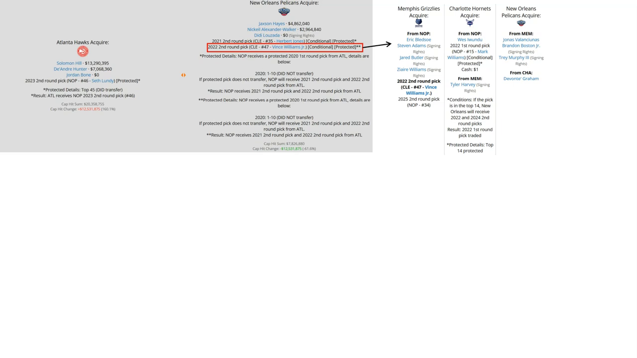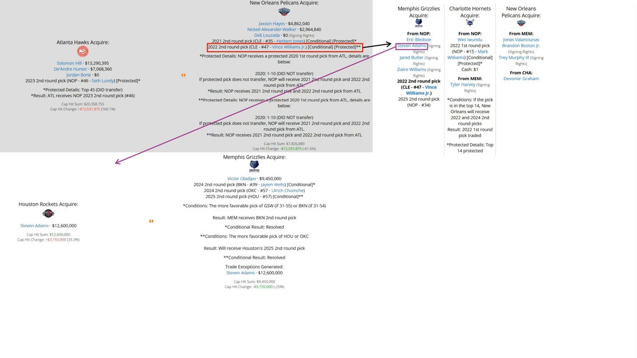Some parts didn't really move much here. Vince Williams Jr., of course, was drafted by the Grizzlies and is currently a role player with the organization. Jared Butler never got traded again. Steven Adams would later get involved in a separate trade in which he was later sent by the Grizzlies to the Houston Rockets for Victor Oladipo and 3 second-round picks.